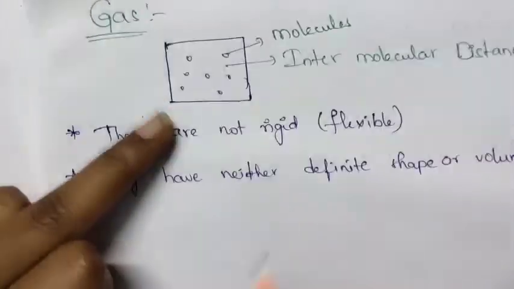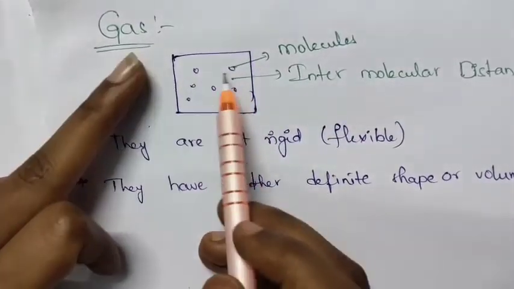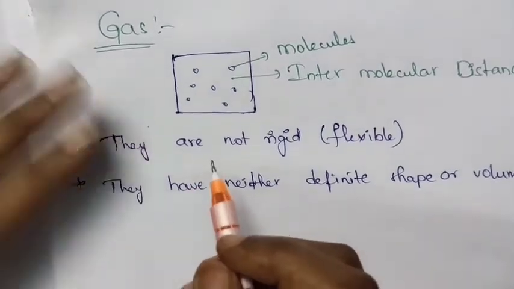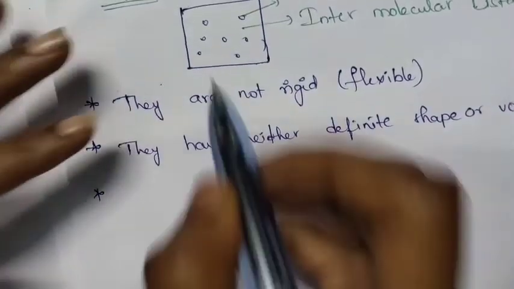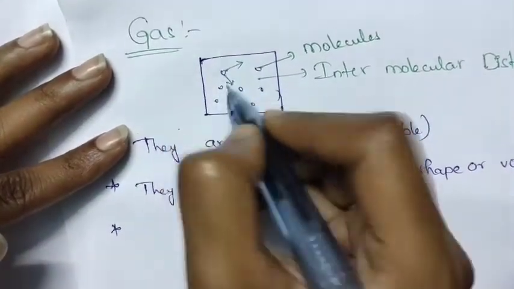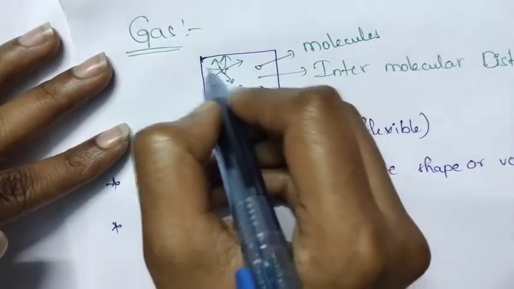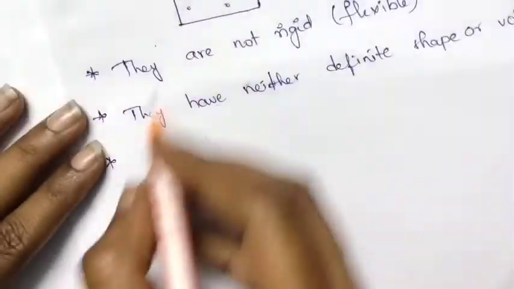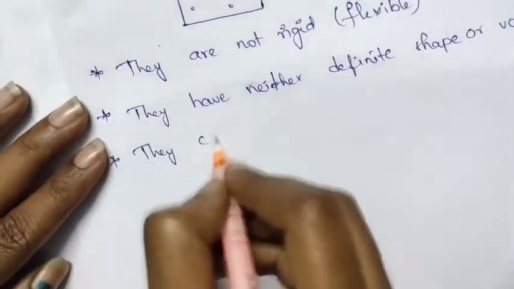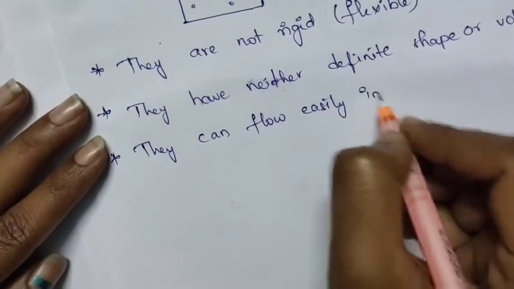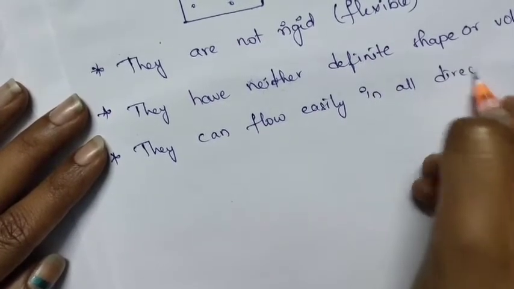Why? Because in this one the molecules are far away from each other, that's why they don't have any particular shape and volume, and they can flow easily in all directions. For example, if we take this molecule, it can move in all directions, but this is not possible in liquids and solids.